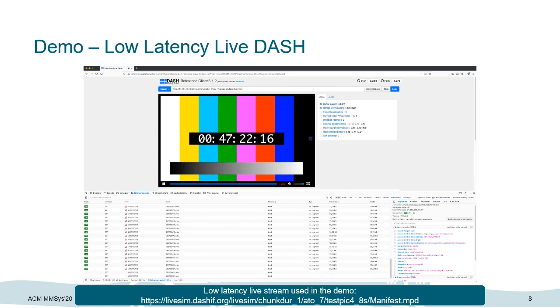So this pretty much completes our example. If you want to try out low latency playback in dash.js, you can use the live simulator. You can even check your own live streams against the DASH-IF validator, and you can use dash.js as your reference client.